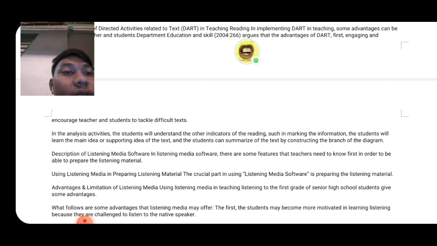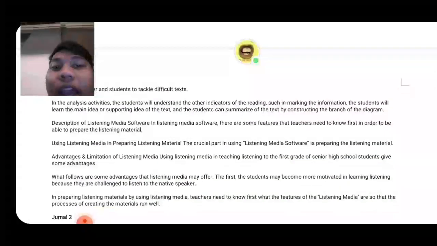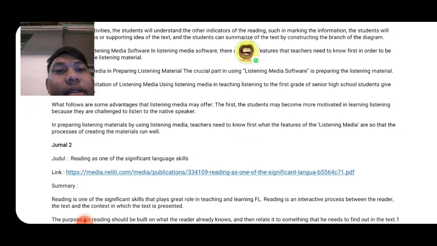And then the description of listening media software. In listening media software there are some features that the teacher needs to know first in order to be able to prepare the listening material. The crucial part in using listening media software is preparing the listening material, and many other things like that.